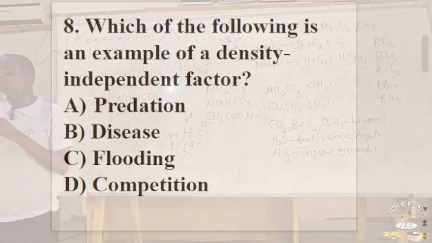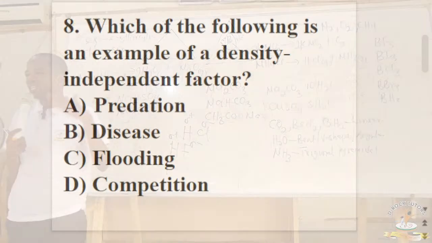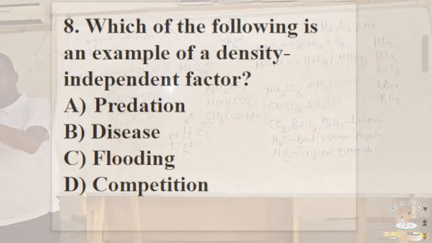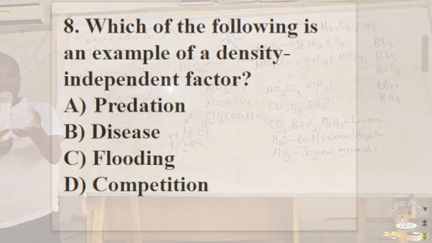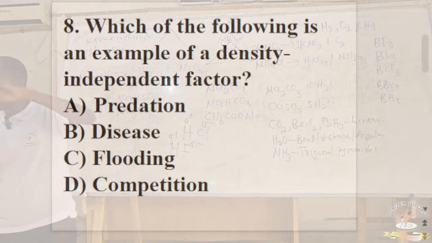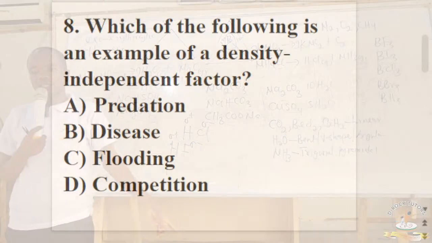For example, diseases is an example of density dependent factor. The more severe the disease, the higher the amount of organisms that die. Predation is an example of density dependent factor. The higher the amount of predation, what do we call predation? The higher the amount of predator that kill organisms, the higher the number of organisms that will die. That's understood now? So competition is another example.